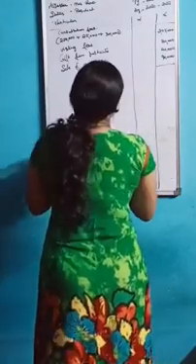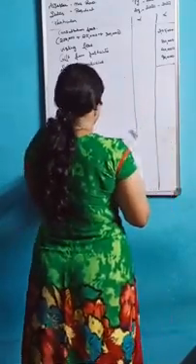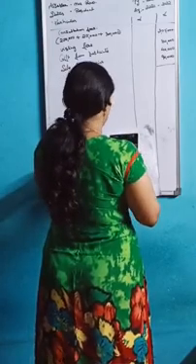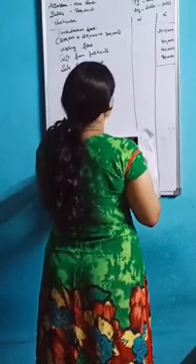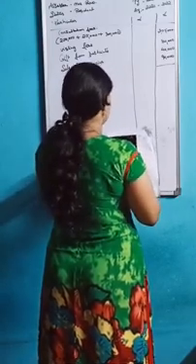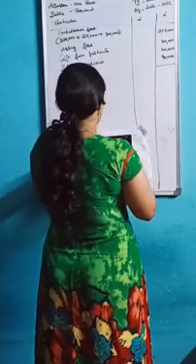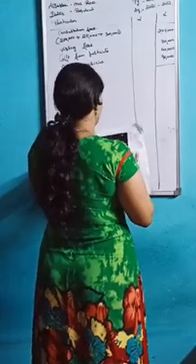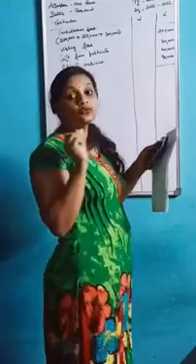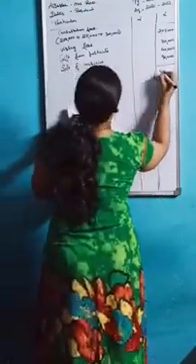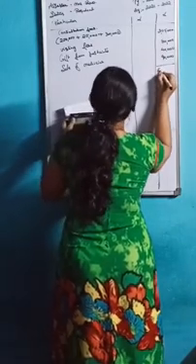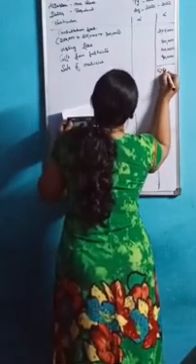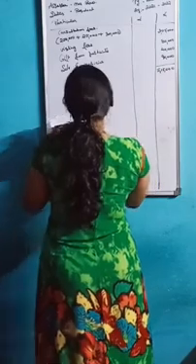Okay, that is 3,05,000 plus 80,000 plus 40,000 plus 90,000. You will get 5,15,000.